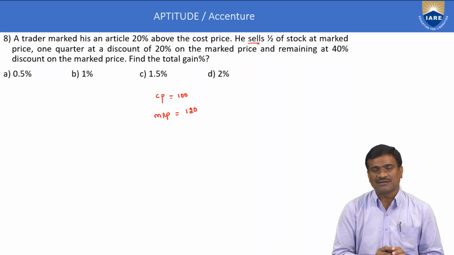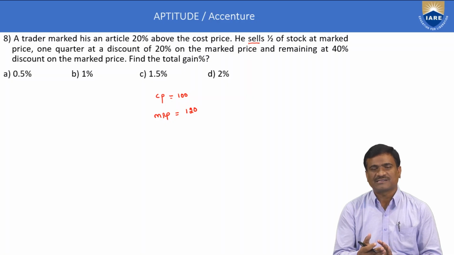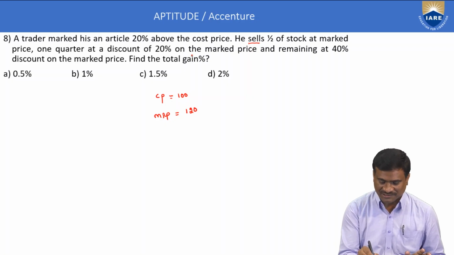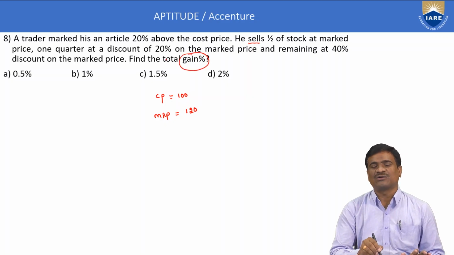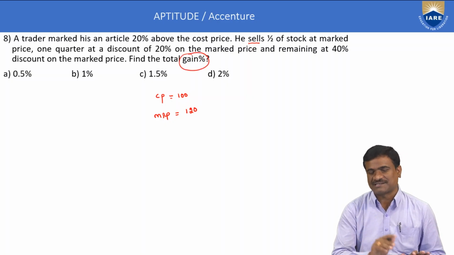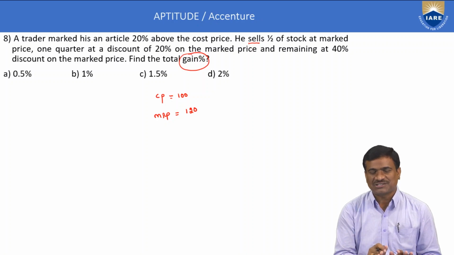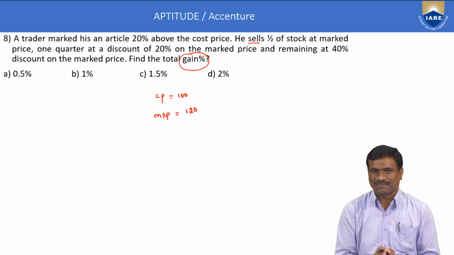Selling price is 1 by 2 of the stock at MRP rate, 1 quarter at a discount of 20% on the MRP, and the remaining at a 40% discount on the MRP. Find the total gain percentage. Your gain is also called profit percentage. Profit percentage is equal to profit by cost price into 100.